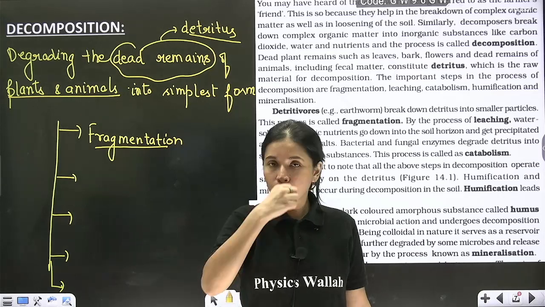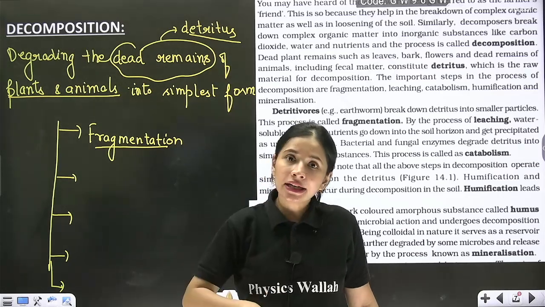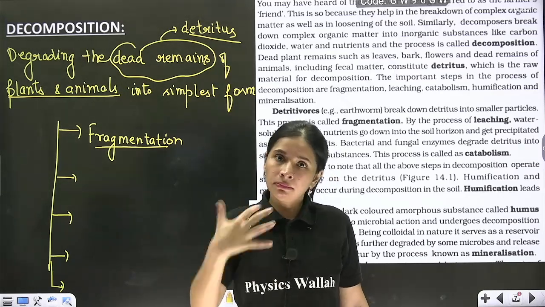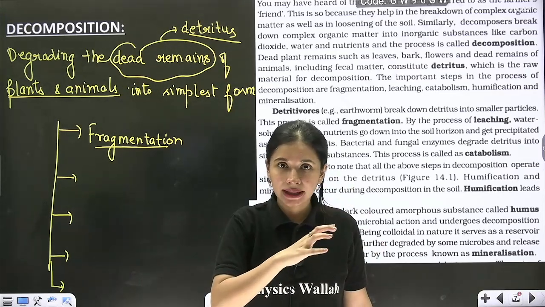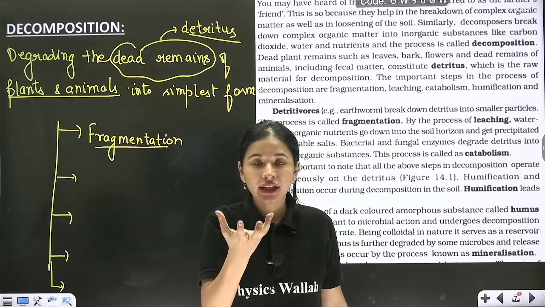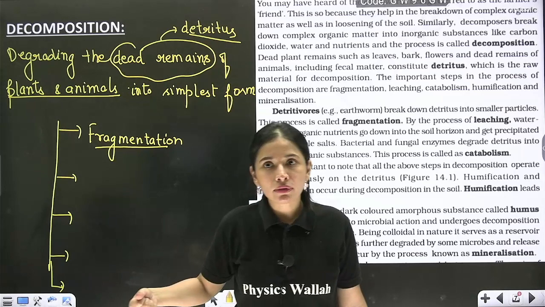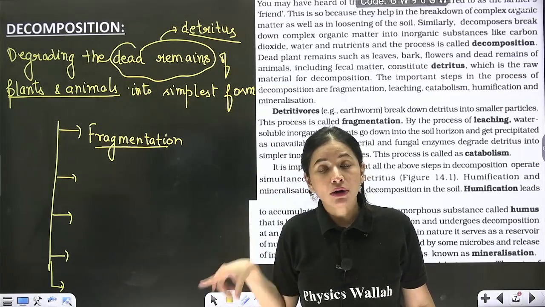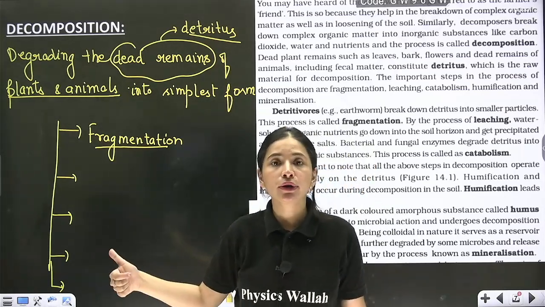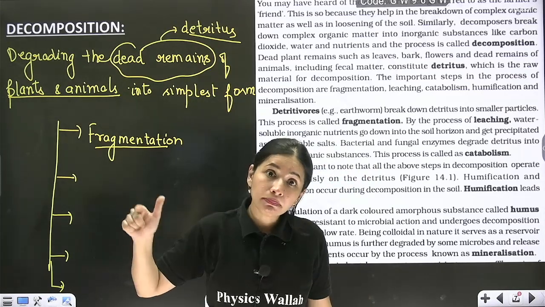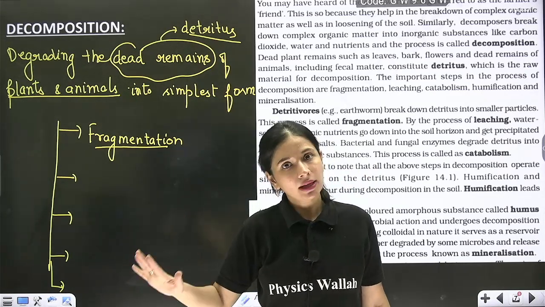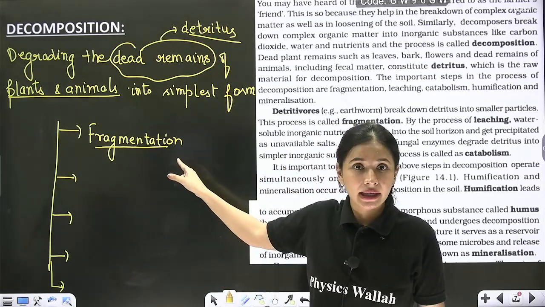Now earthworms, they are going to eat the dead bodies. Internal digestion will take place. Some of the energy will be utilized by them, and some fecal matter will remain, that will come out of the earthworm, right? Now that fecal matter coming out from the body of earthworm is actually simple organic substance. Yes or no? So that is fragmentation.